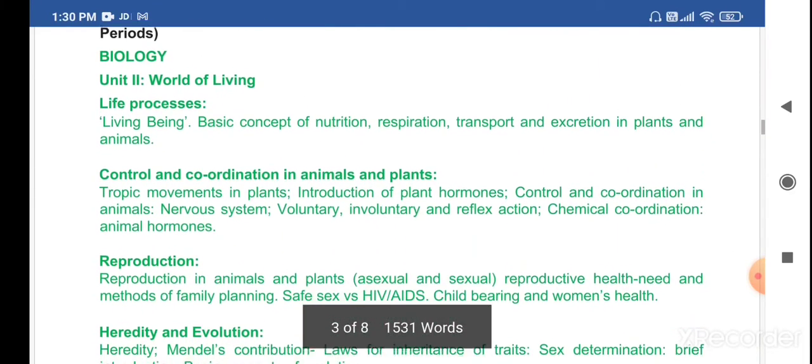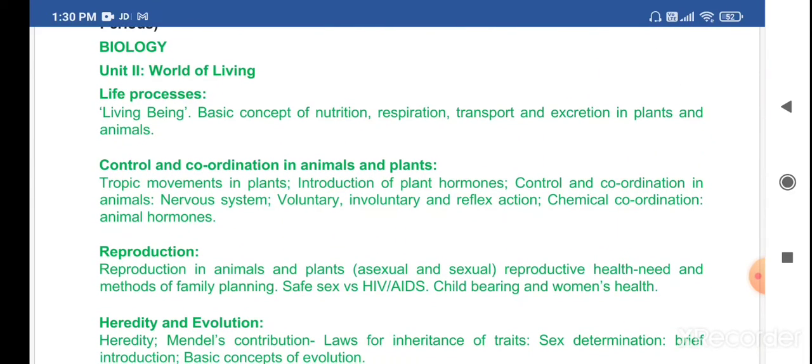Then I am going to concentrate mainly on the biology part. So the biology unit consists of the world of living. We have life processes.